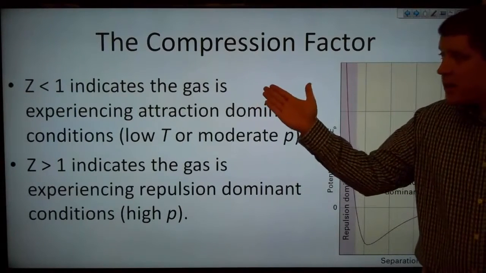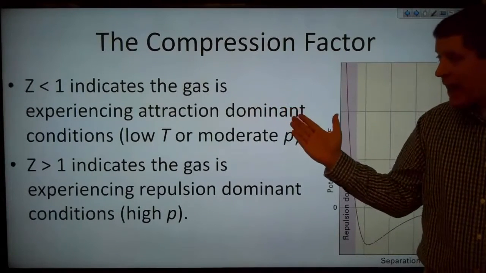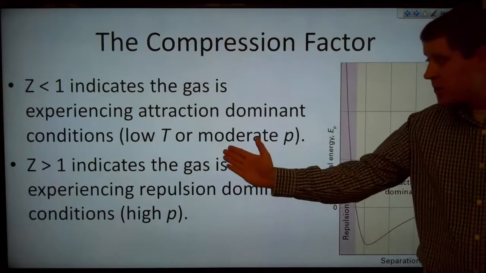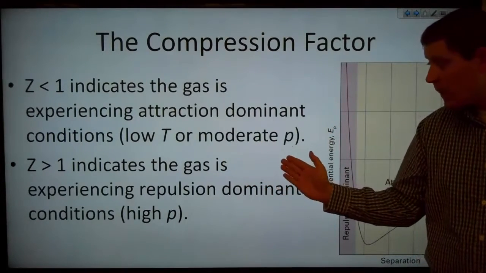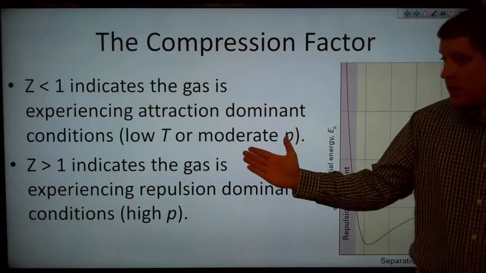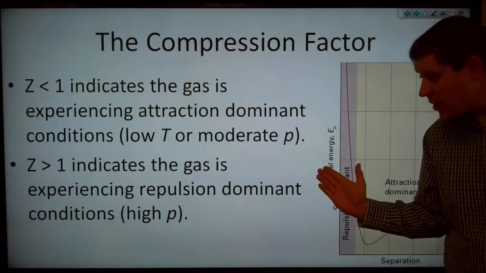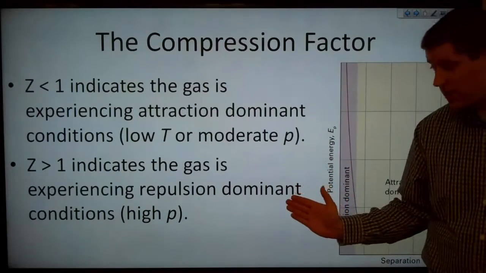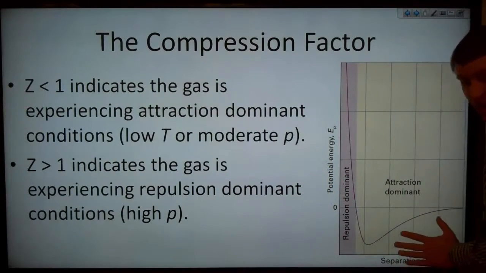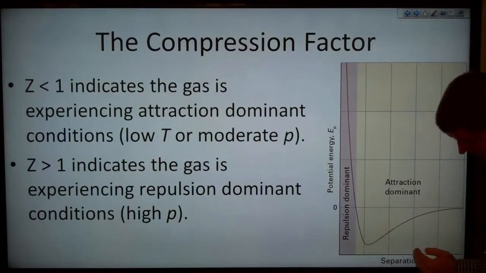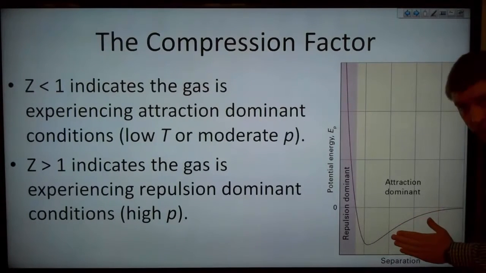A Z less than 1 indicates that the gas is experiencing attraction dominant conditions. So this is low temperature or moderate pressure. Z greater than 1 indicates that the gas is experiencing repulsion dominant conditions. So this is going to happen at high pressures. And so you can see that as the separation between our molecules decreases, we enter this attraction dominant zone.